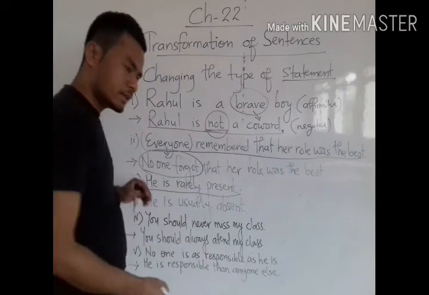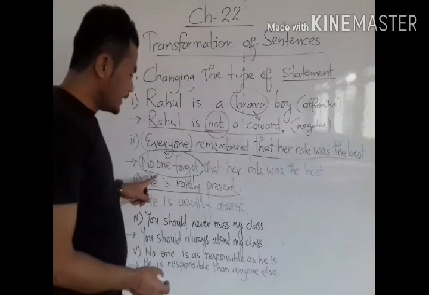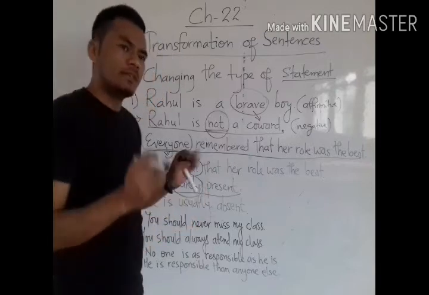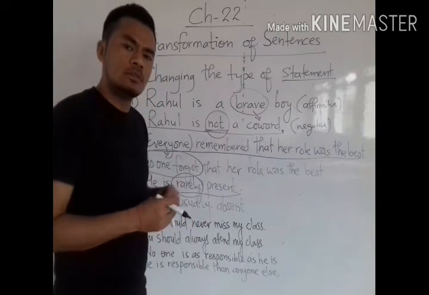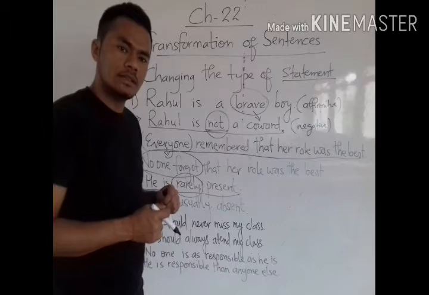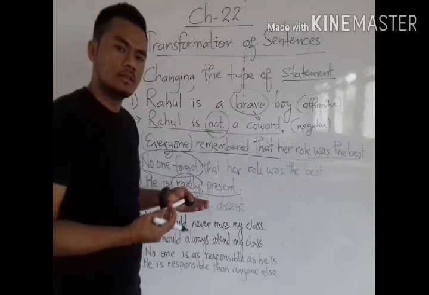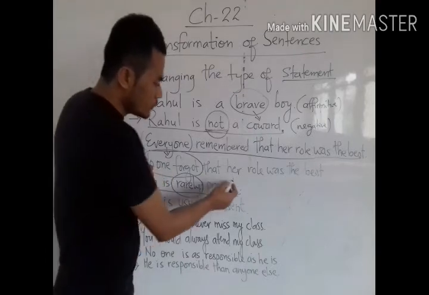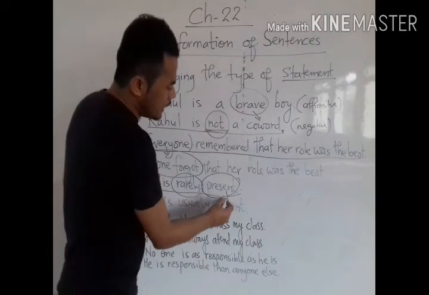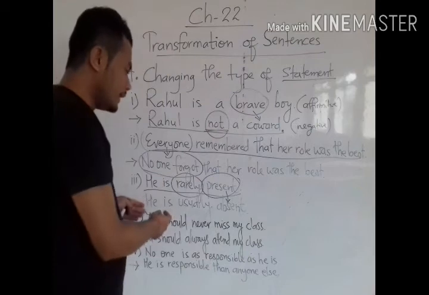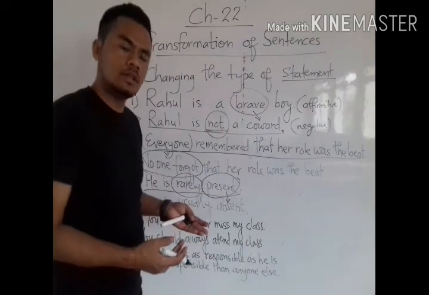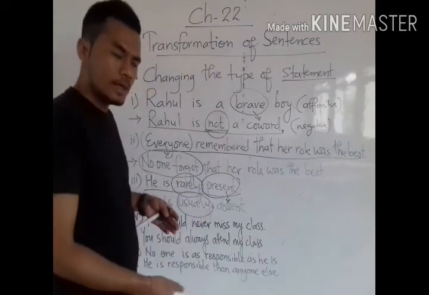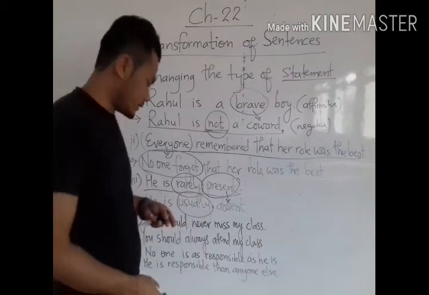Now come to this third sentence. "He is rarely present." So here "rarely" also gives us some negative sense. That means he does not come to school regularly. Most of the time he is absent. So we will change the meaning of present to absent. That means "he is usually absent." "Usually" gives us a positive sense, and "rarely" gives us a negative sense.